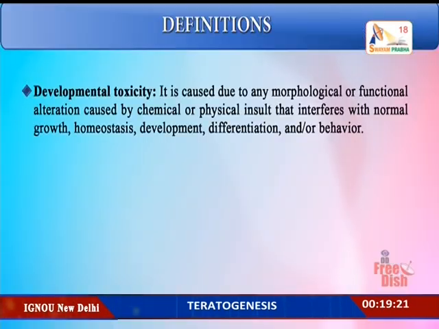Let us now go on to understand some definitions which are used in the field of teratogens and teratogenesis. Developmental toxicity is caused due to any morphological or functional alteration caused by chemicals or any physical insult that interferes with the normal growth, homeostasis, development, differentiation and or behavior.